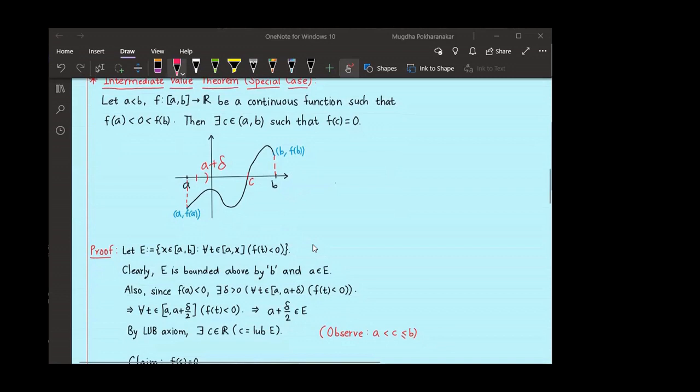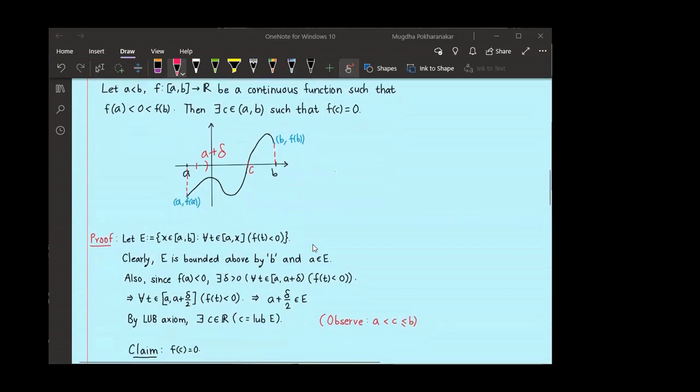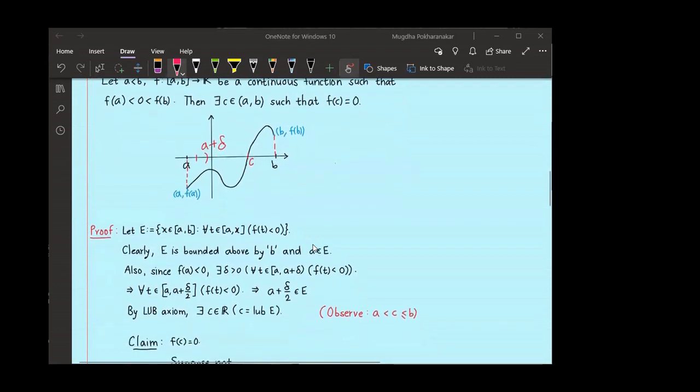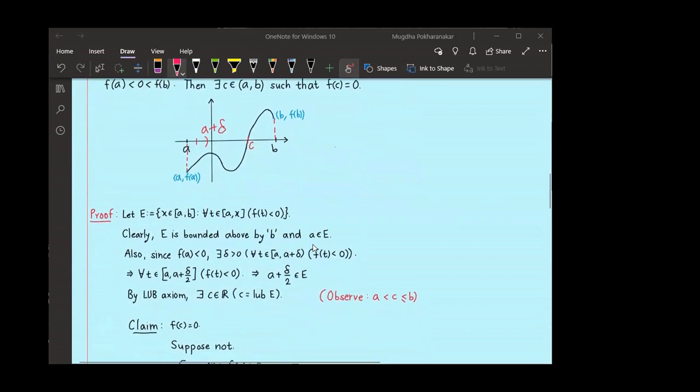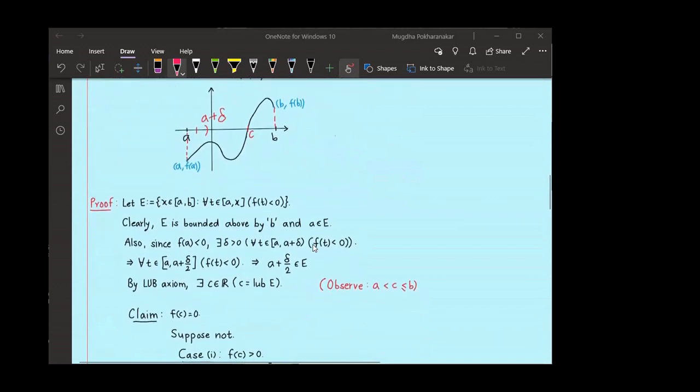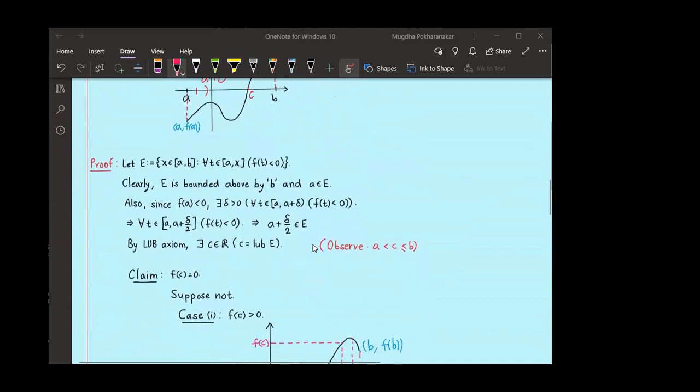Suppose not, then what are the two cases? By law of trichotomy, f of C will be less than 0 or f of C will be greater than 0. Let's go for the first case. What happens if f of C is greater than 0?